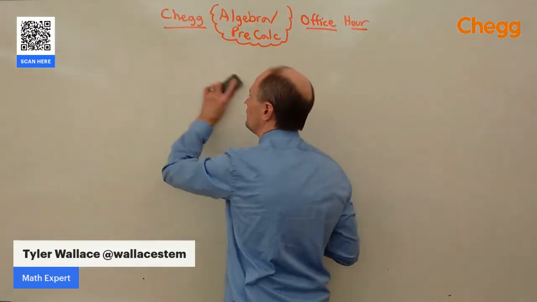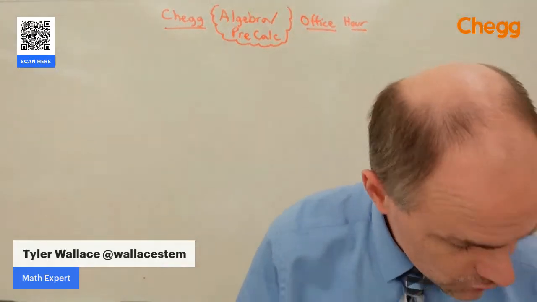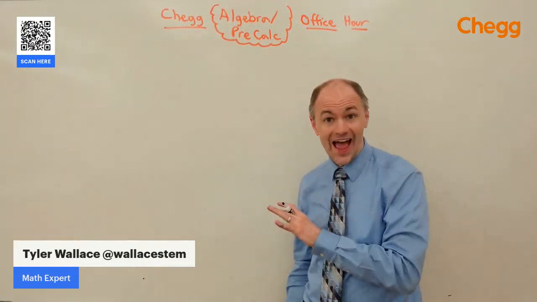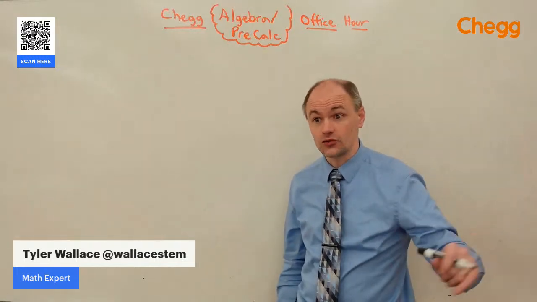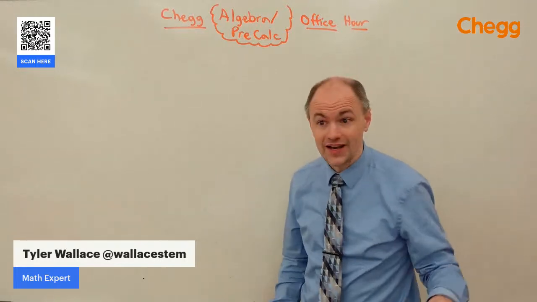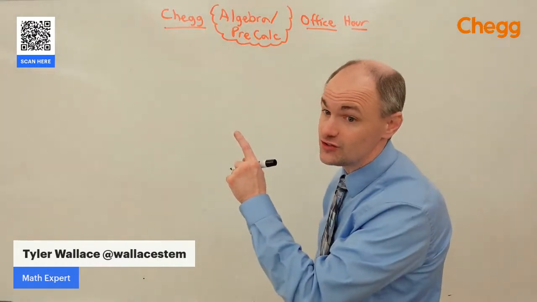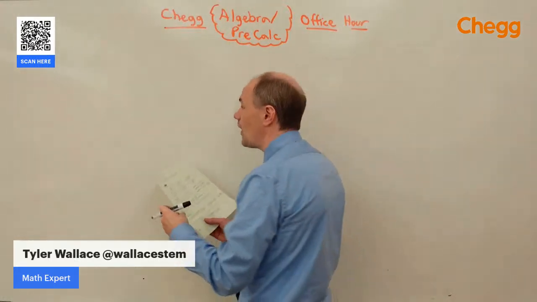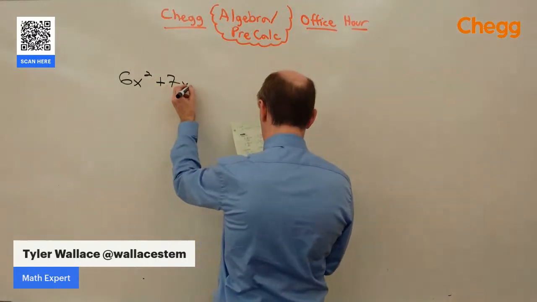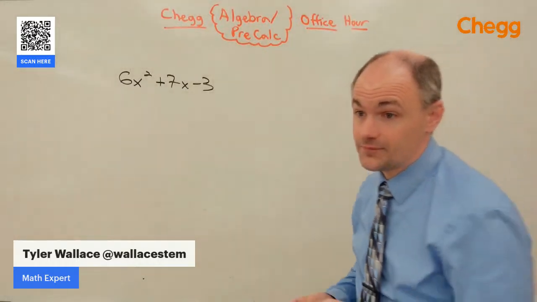We can't do an algebra review without talking about factoring, because factoring is so fundamental to really everything we do in mathematics. The reason is terms, which are added things, 5 plus 2x plus x squared, you can't do much with them. You can't reduce them in a fraction. You can't reduce them in a radical. You can't split them up in a fraction. Terms are annoying. Factors, you can do so many things with. So we want factors. So if I've got something like 6x squared plus 7x minus 3, if I could factor it, we could do a lot more with it.